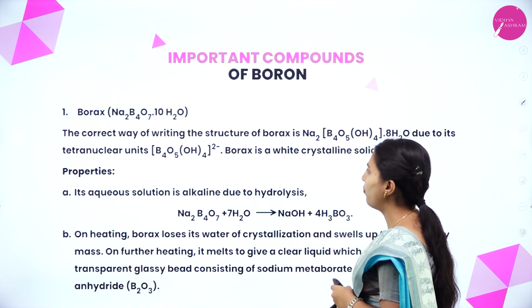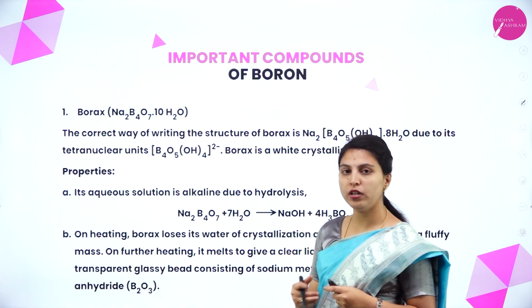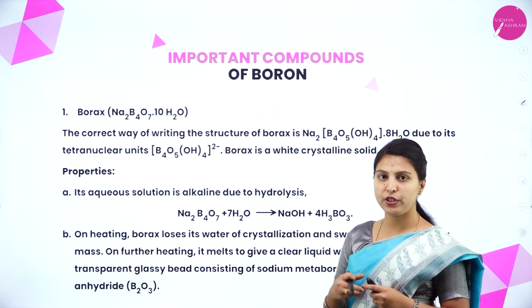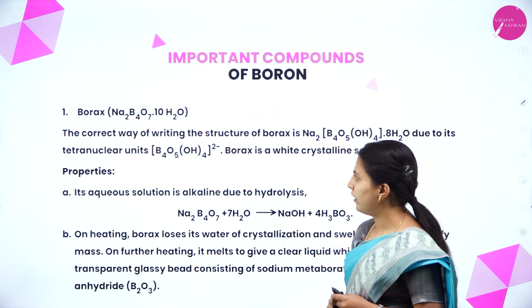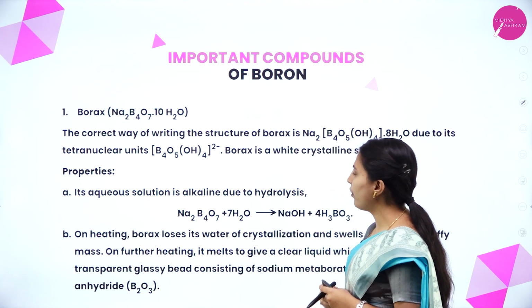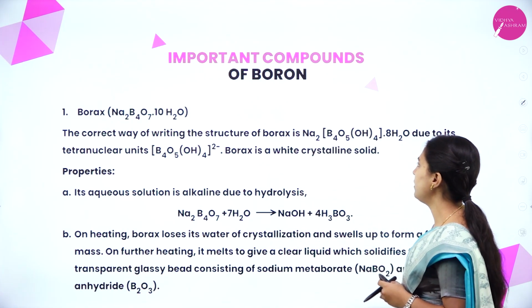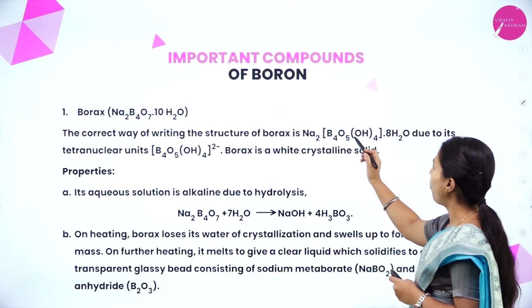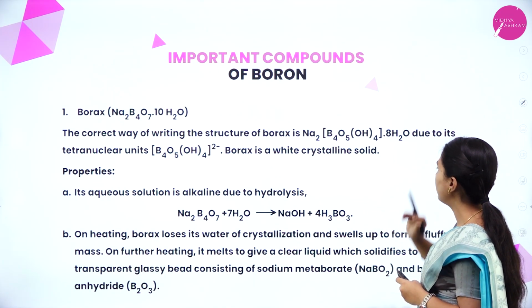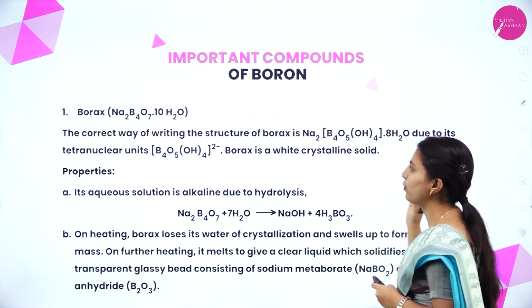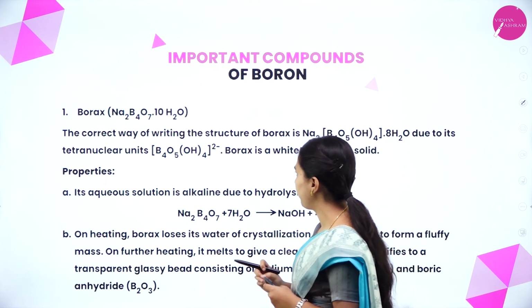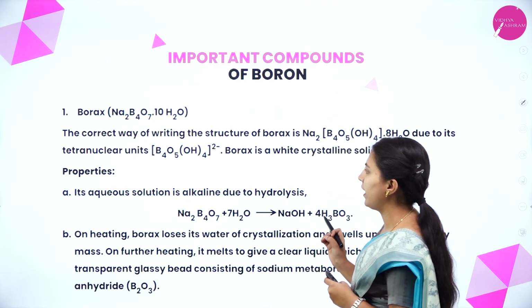Next, important compounds of boron. From boron, what are the important compounds which we use commercially in our life? Borax. The correct way of writing the structure of borax is Na2B4O5(OH)4.8H2O, due to tetranuclear units. Borax is a white crystalline solid.